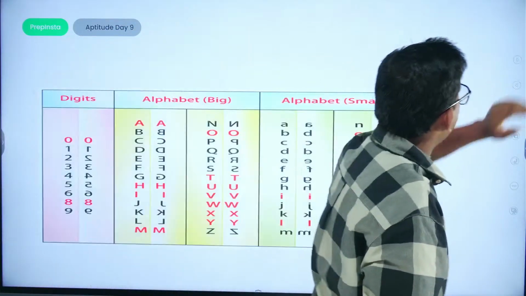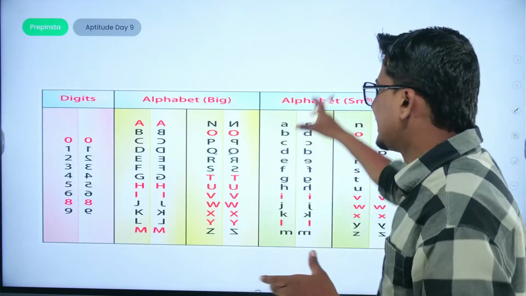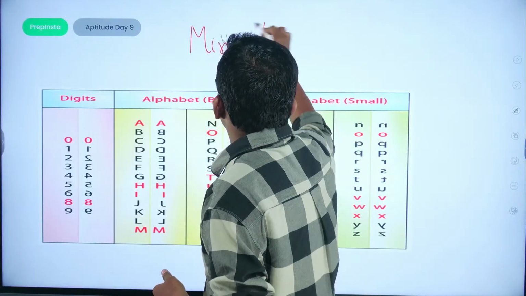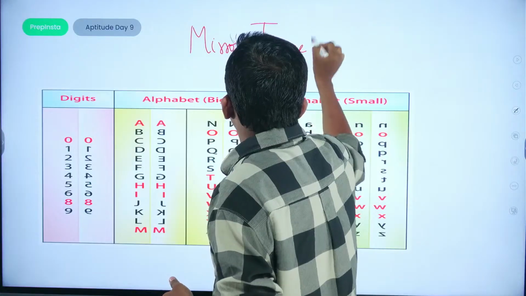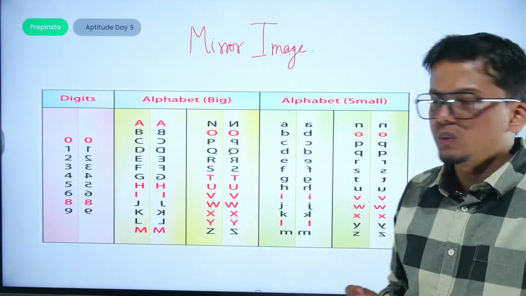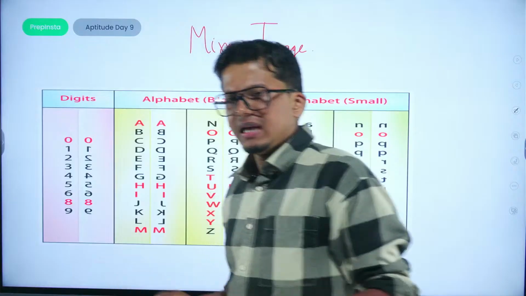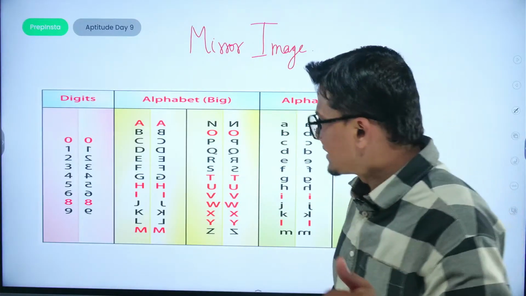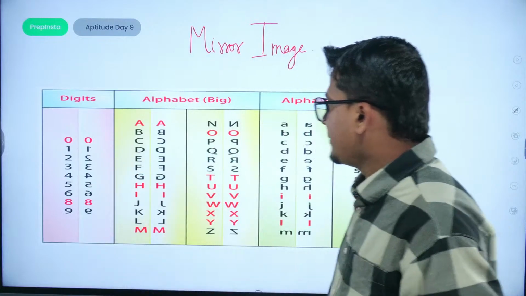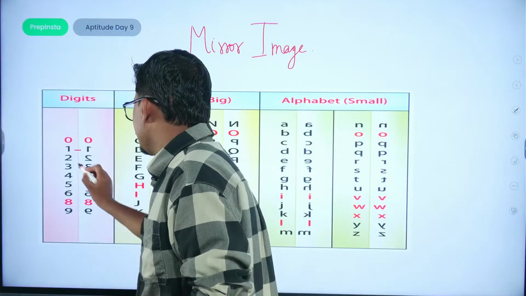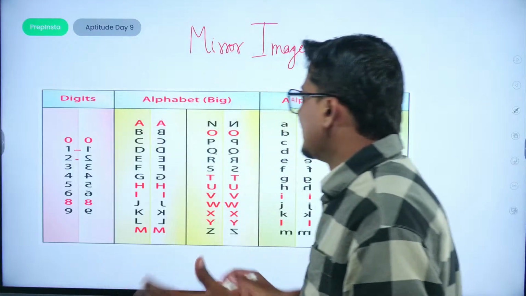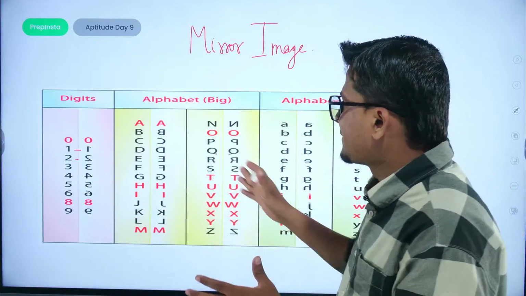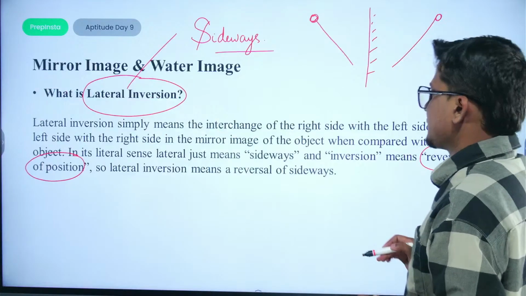Now moving ahead with a few diagrams. So this is the diagram for the mirror image. You can identify the things and understand how they work here. For example, if I check the mirror image for the first 10 digits, that is 0 to 9, you can simply check that when we discuss 1, 2 or any of the numbers, there would be a sideways shift, as well as a change in position.